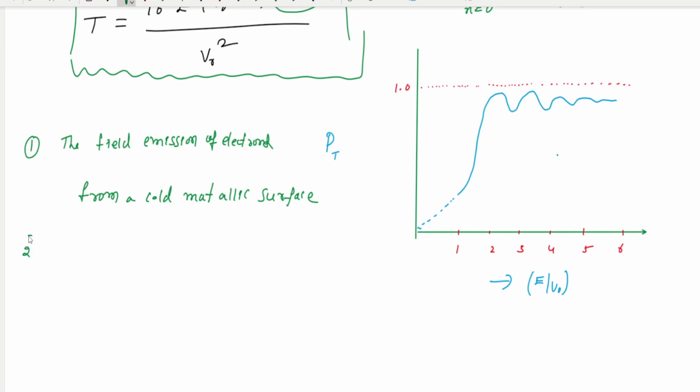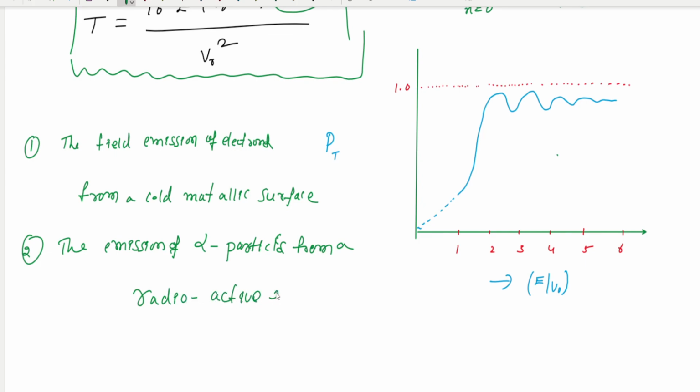One explanation, and the second explanation is the emission of alpha particles from a radioactive element. So this is all about the one-dimensional potential barrier.